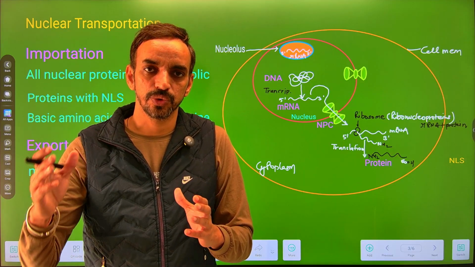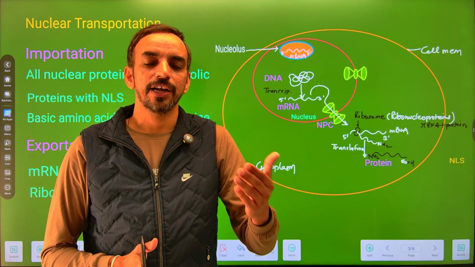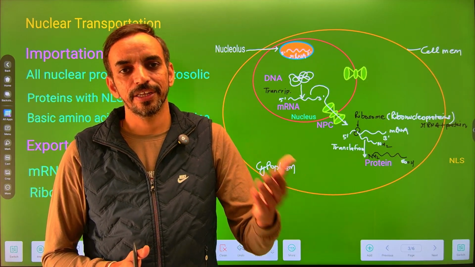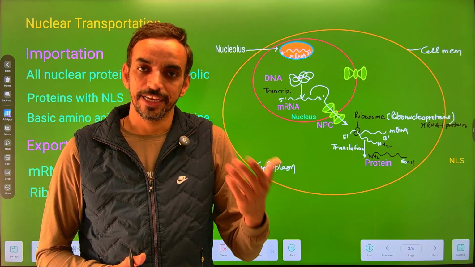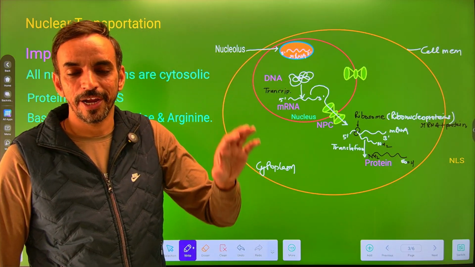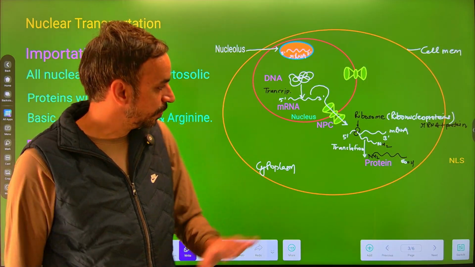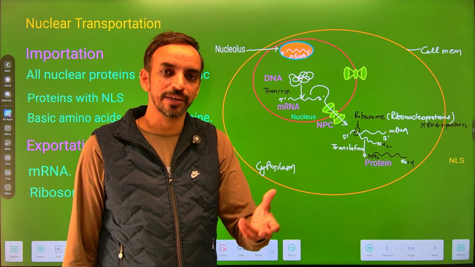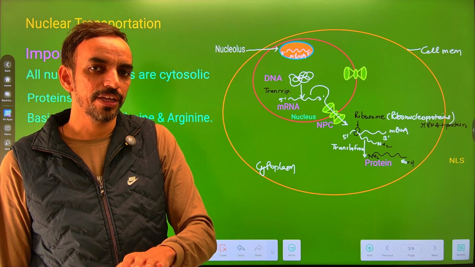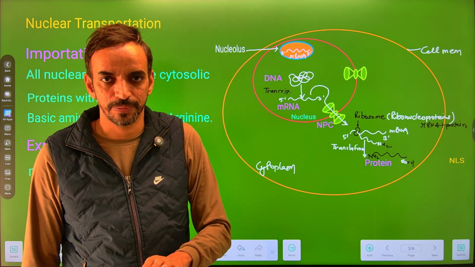Then it will be transported to the Golgi, and then Golgi decides their destination. और वो secretory protein काम करते हैं Golgi body के अंदर, endoplasmic reticulum के अंदर, lysosome के अंदर, जो आगे अपन बात करेंगे. But the nucleus, mitochondria, plastid, they have cytosolic proteins. So ऐसे प्रोटीन जो completely within the cytosol सिंथेसाइज हो रहे हैं, उन्हें अपन साइटोसॉलिक प्रोटीन कहते हैं. And the nucleus has cytosolic proteins.